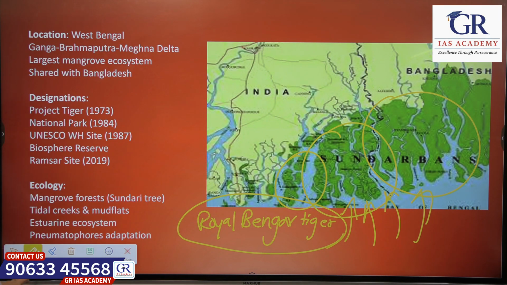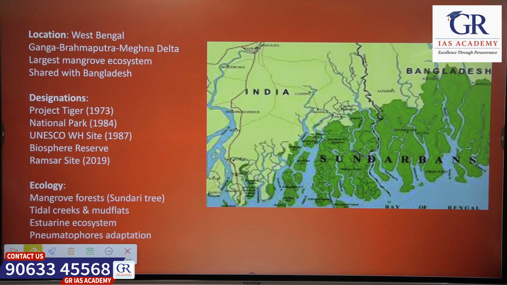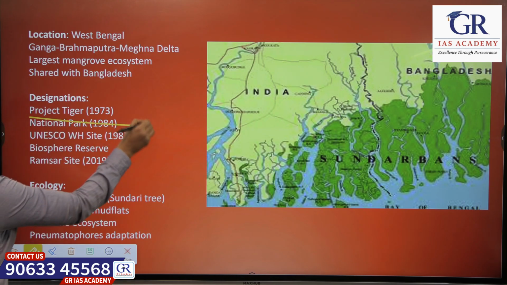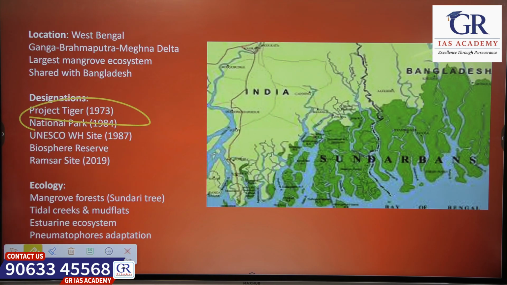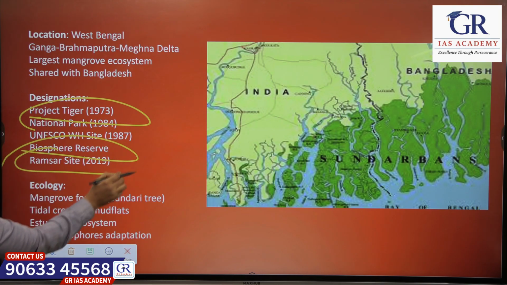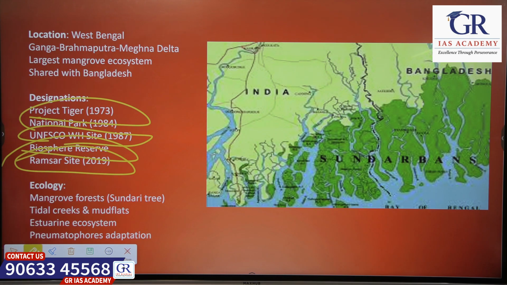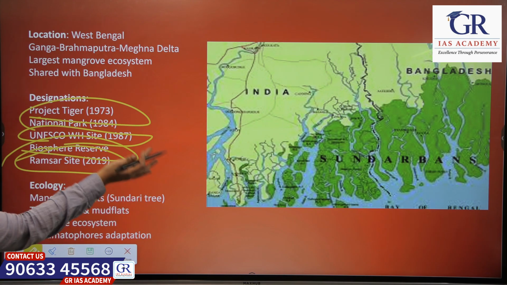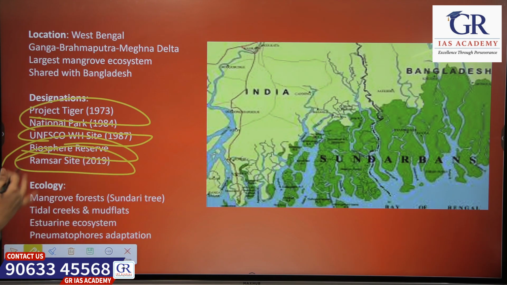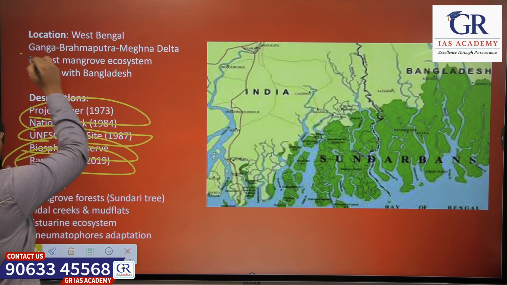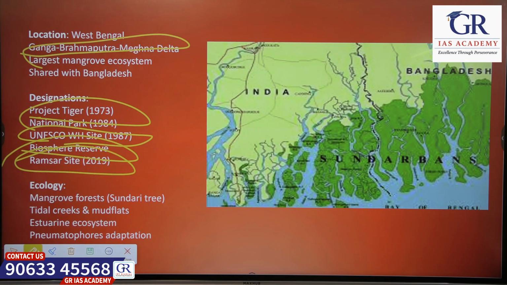Okay. What else does it have? It has a few projects running in the Sundarbans like Project Tiger and Biosphere Reserve. It's a Ramsar site. It's a UNESCO World Heritage Site and a national park as well. It is located in West Bengal, and it shares the region with Bangladesh as well.